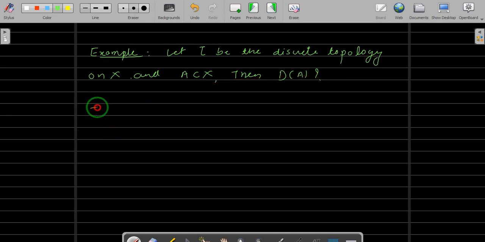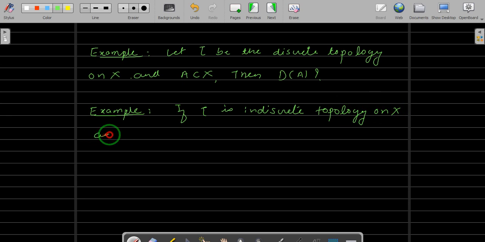Okay, and another example, if tau is the indiscrete topology on X, and if you take a subset A of X, then what will be the derived set of A?